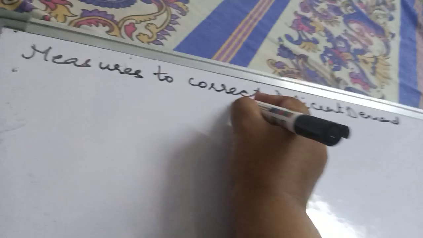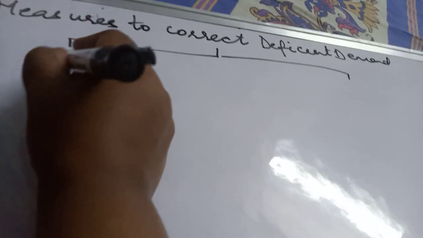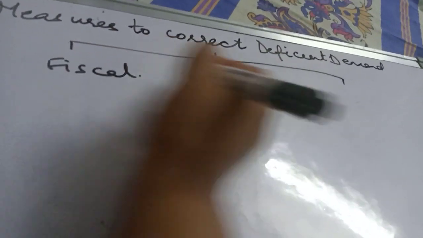Measures to correct deficient demand. Now I told you that these measures can be broadly classified into fiscal measures and monetary measures.